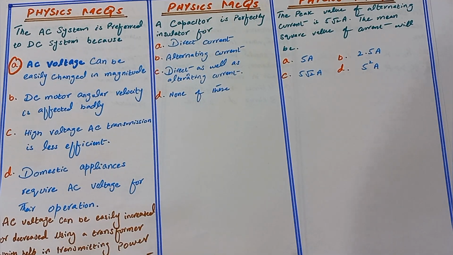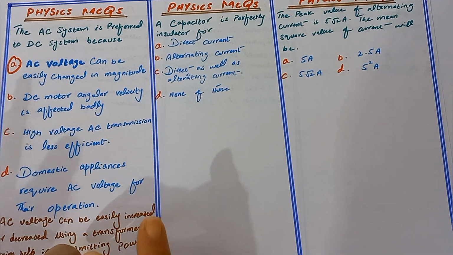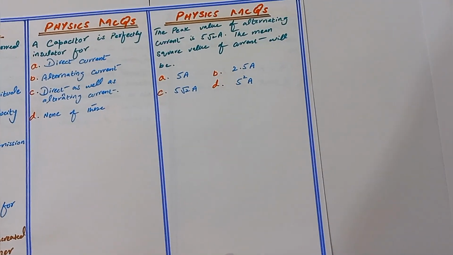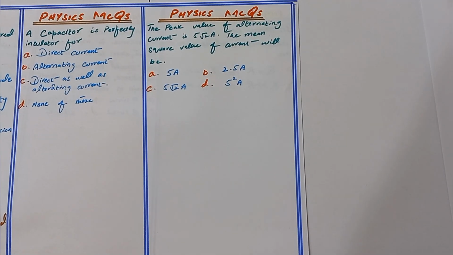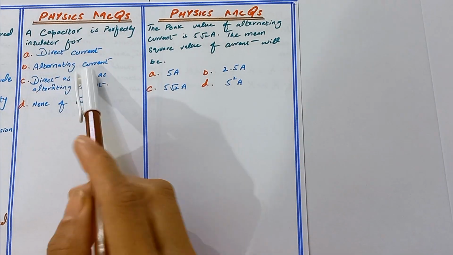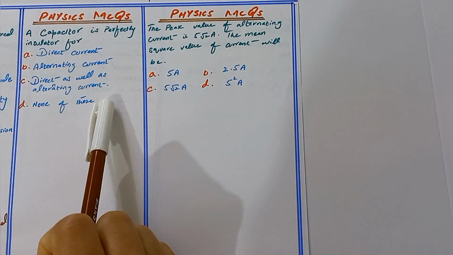Okay, now move to the second MCQ. The second MCQ asks: a capacitor is perfectly insulated for direct current, alternating current, direct as well as alternating current, or none of these.